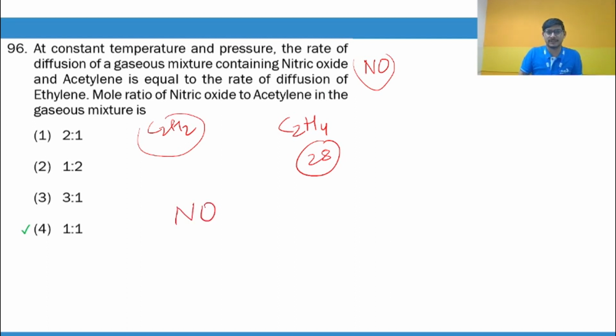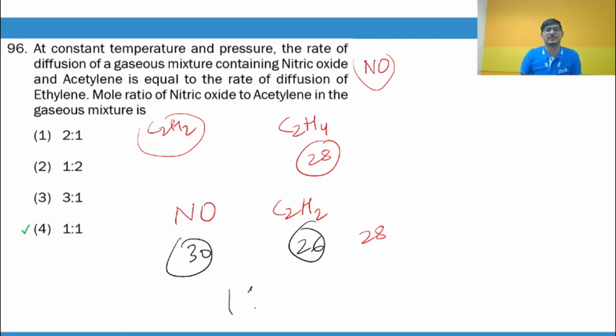Now, what we are saying is the molar mass of the mixture of NO and C2H2 is also 28. If you look at their individual molar masses, NO is 14 plus 16, which is 30, and C2H2 is 24 plus 2, which is 26. You will see that 28 is an average of 30 and 26. So they are in a ratio of 1 is to 1. Just by observation, it can be done.